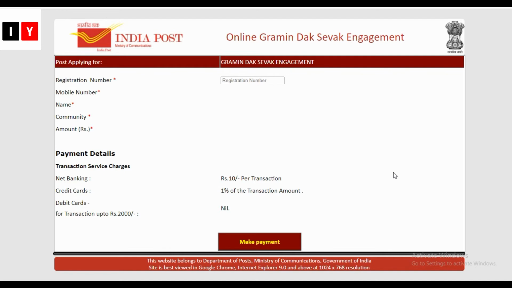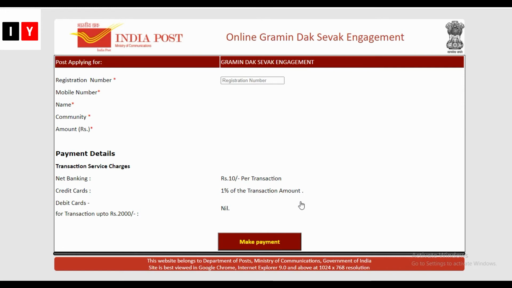Offline payments can be made at any head post office. I will leave the list of post offices also. So you just need to enter your registration number, mobile number and details. Extra service charges for net banking is 10 rupees and credit card is 1%. So you can make payment through the debit card.